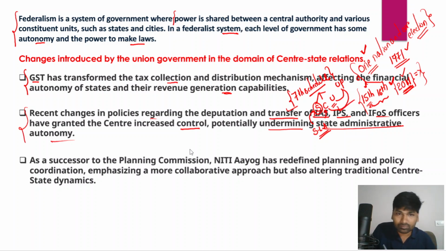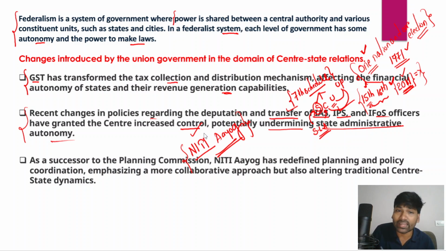And in fact, the center replaced the Planning Commission with Niti Aayog, and Niti Aayog is considered the successor to the erstwhile Planning Commission, which had the powers to devolve or allocate finances to different states.